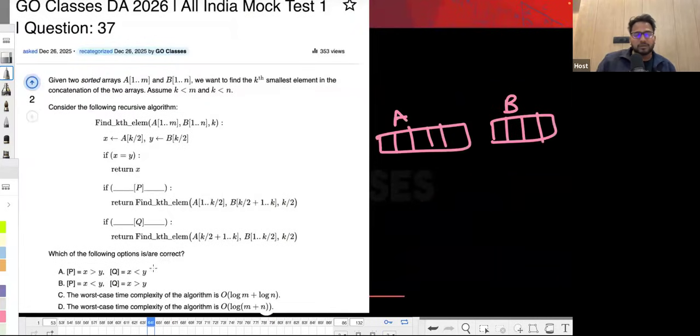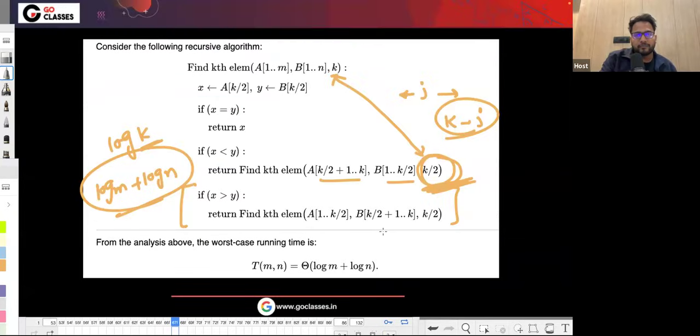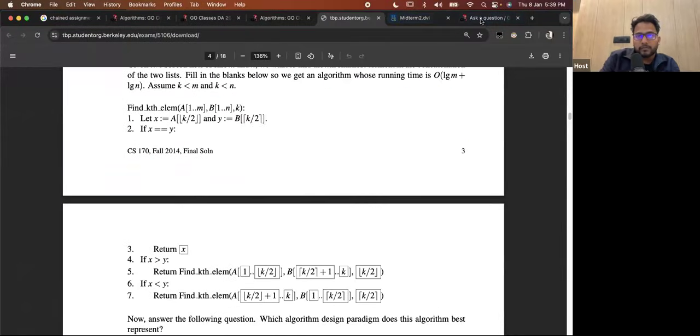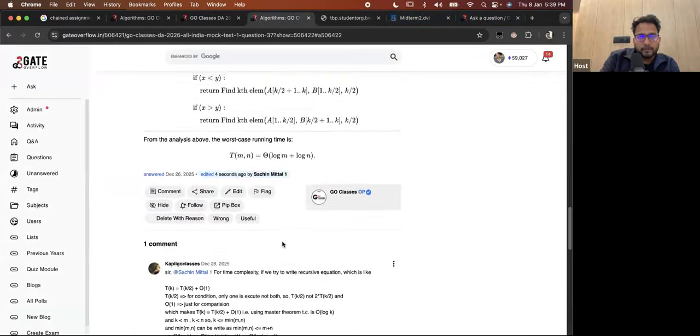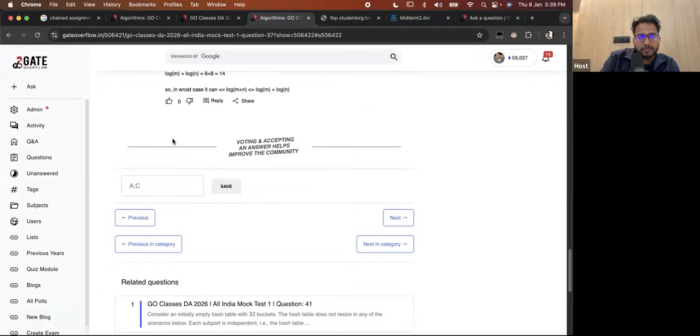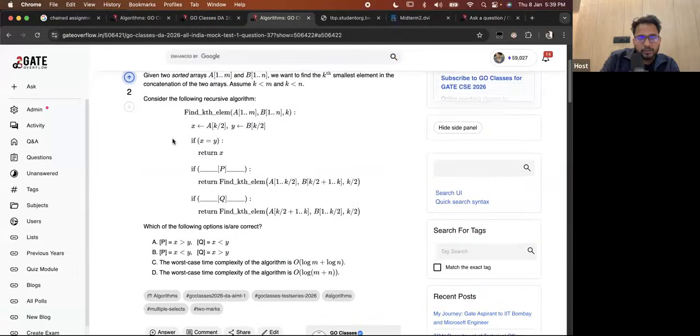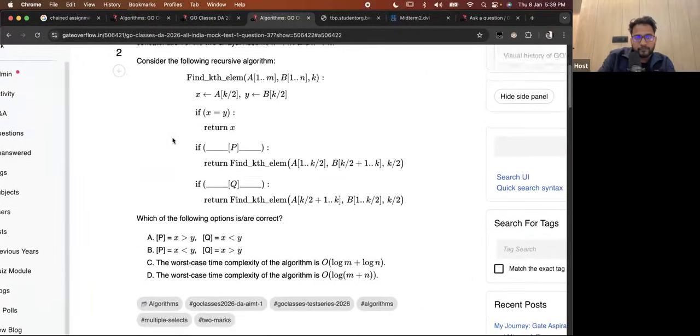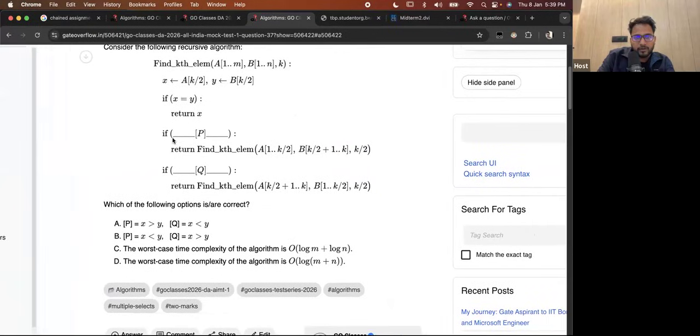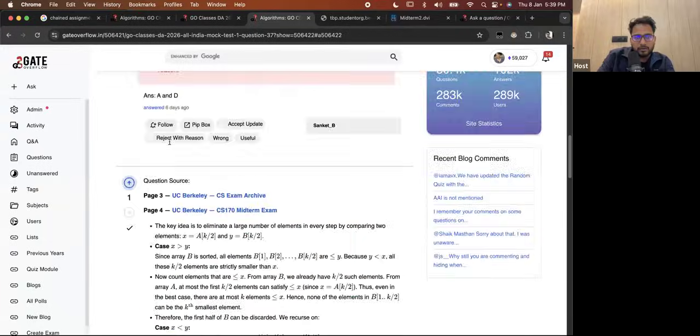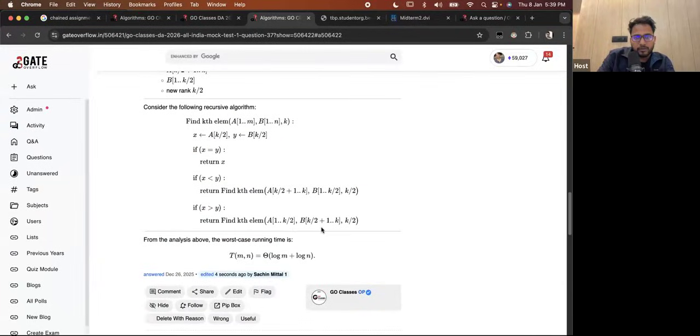So hence the answer, if you are going for this, then I think B is the correct answer. X is less than Y, so here I'm discarding. So B is the correct answer, and B and C, right? So the answer I might have written here is A and C. Just a second. And option A, if X is greater than Y, then k by 2.